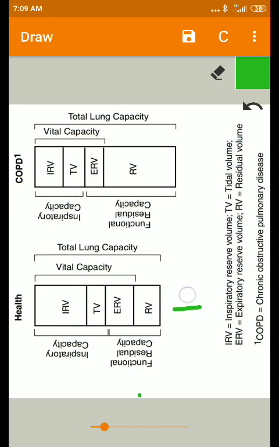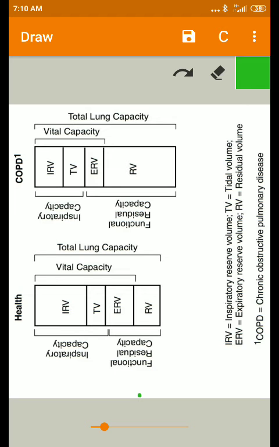It is decreased in obstructive lung diseases. There is a lot of difference between restrictive lung diseases and obstructive lung diseases. So this expiratory reserve volume is decreased in obstructive lung diseases.